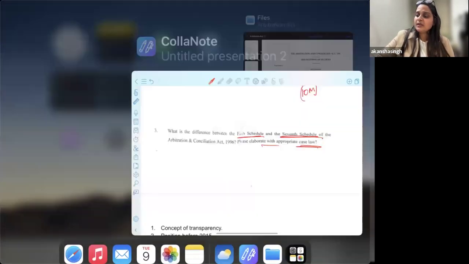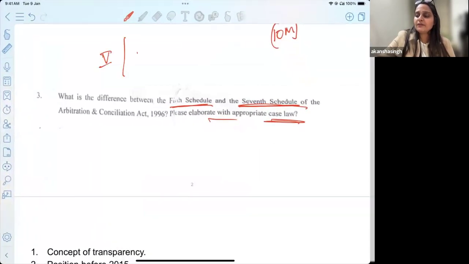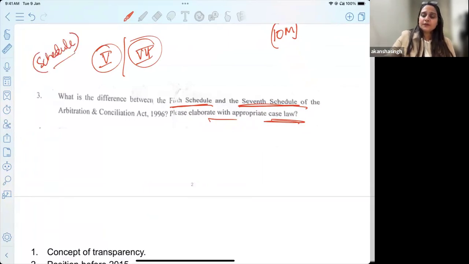Before we begin, we have two schedules that have been asked here, the fifth and the seventh schedule of the Arbitration Act. If you are preparing for a judiciary examination, even though I'm teaching you about arbitration law, I urge you to know the concept of schedules. Why do we have schedules?